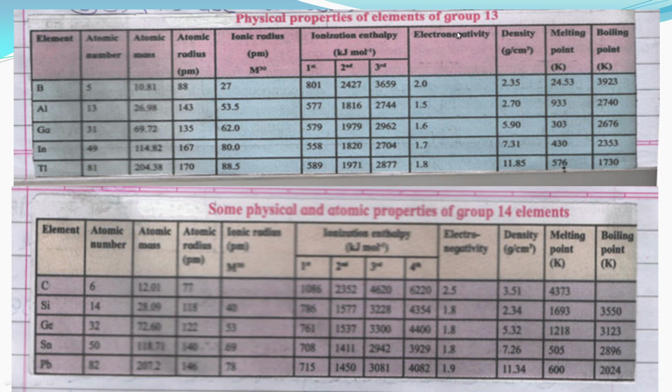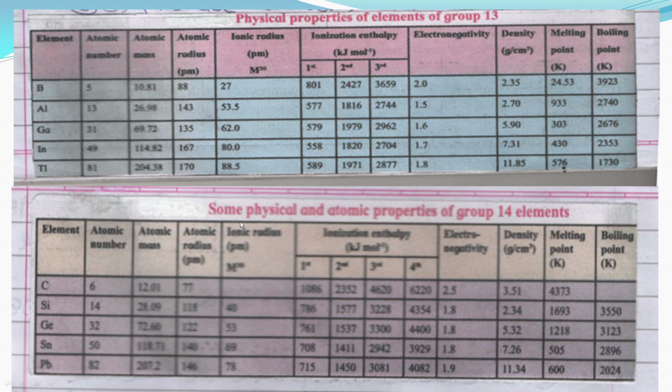These are the ionization enthalpy values. In electronegativity, boron has 2.0, but from boron to aluminium it decreases, aluminium having 1.5, then it increases again up to thallium, which has 1.8. These are the densities of boron, aluminium, gallium, indium and thallium. We represent here some values in Kelvin for melting point and boiling point.